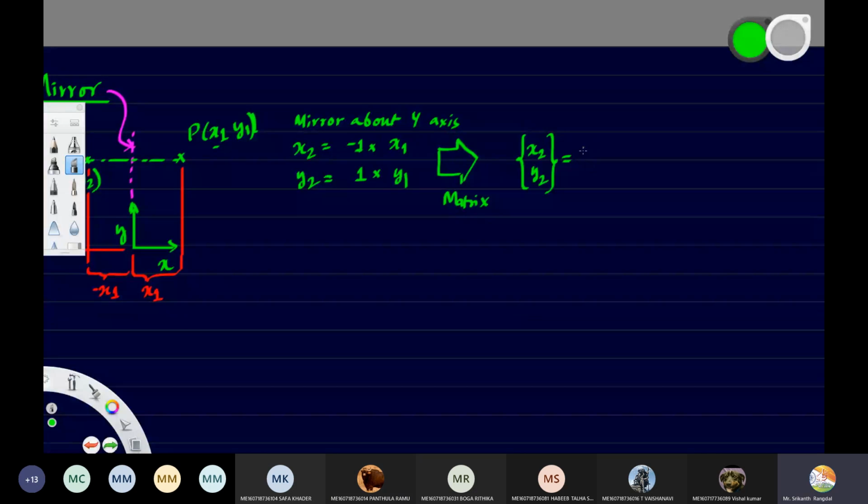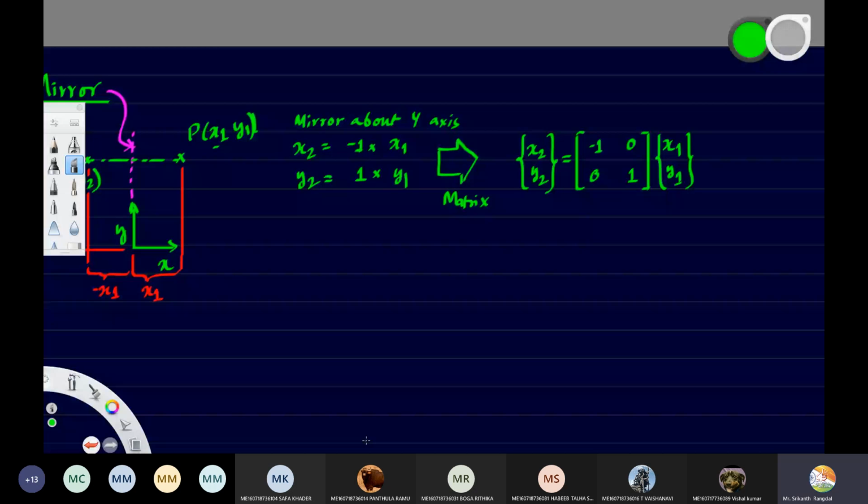Let us see. Okay, so once again, you'll have to separate x1 and y1 outside. So something should be multiplied here. What should we multiply? Now in the first equation, we don't have the y1 term, so the y1 term we multiply by 0. In the second equation, we don't have the x1 term, so the first entry should be 0. Now x2 is equal to minus 1 times x1, so we multiply by minus 1 here. And y2 is just multiplied with 1, so 1 should come here. Fine. So this is how the matrix manipulation is going to be.